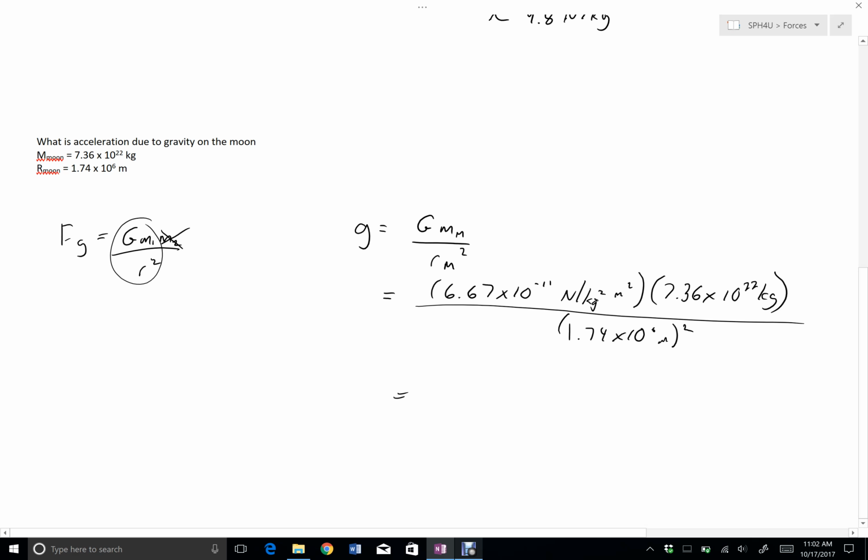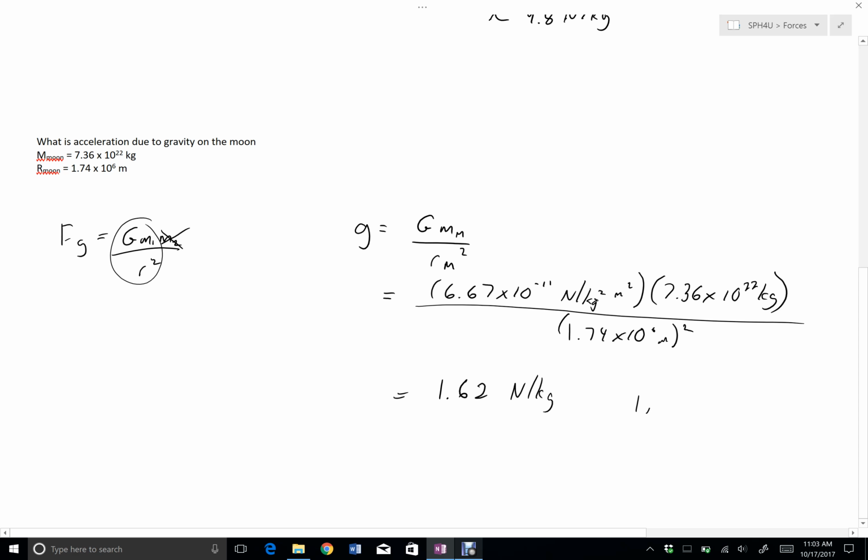I've done something wrong. 6.67 exponent negative 11 times 7.36 exponent 22 divided by 1.74 exponent 6 squared. Didn't like it again. Patience here. Sorry about this. There we go. That's what I was expecting. I get 1.62. Now, if I consider my units here, that would be newtons per kilogram.